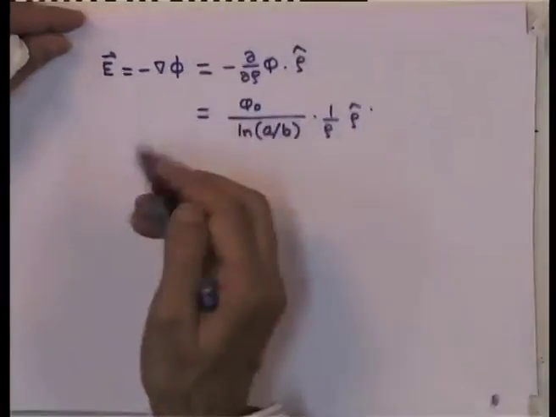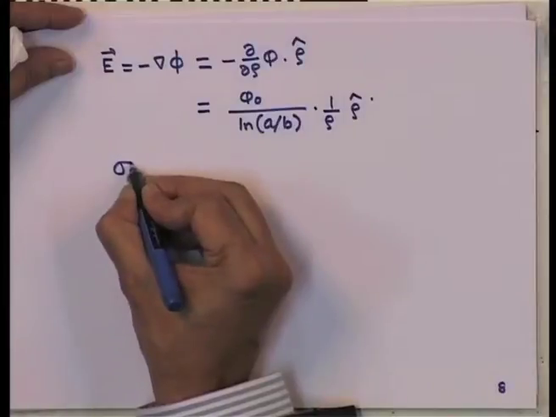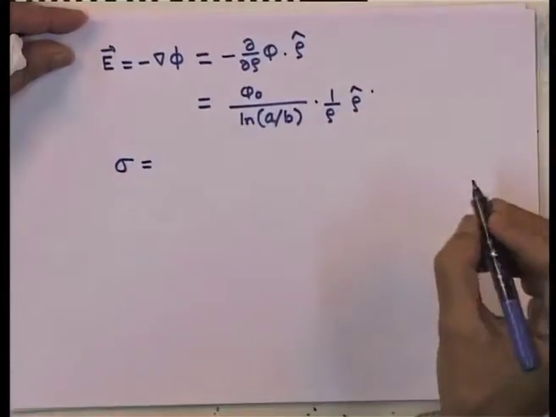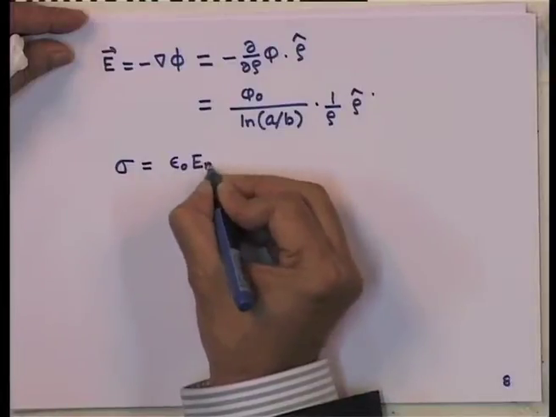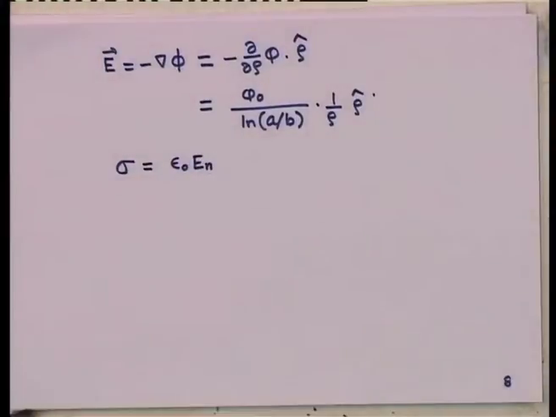Well, the normal component of that now gives me the charge density, which is epsilon 0 E n. Now, once again you have to realize that the normal component for the inside conductor is outward, which is along the positive rho direction, and the normal component for the outside conductor is along the negative rho direction.